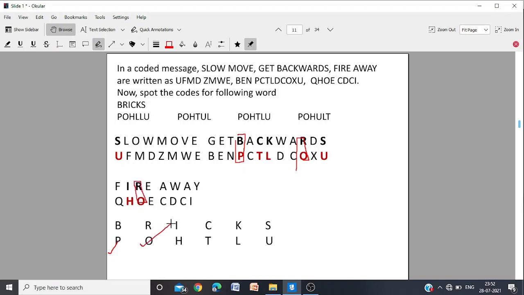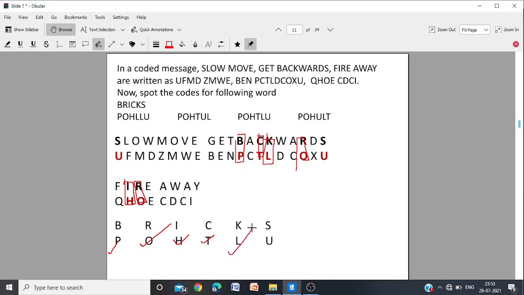What is I? I you can get it from here. Fire. The second letter. So you write H. What is C? We can get here. C we are getting T. So we put T. What is K? We can get here. Here K is L.